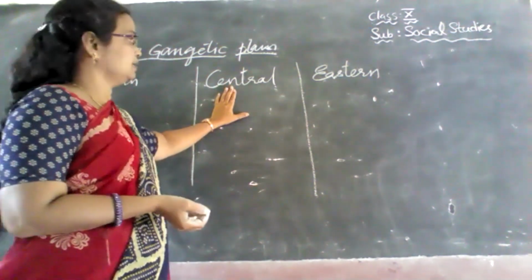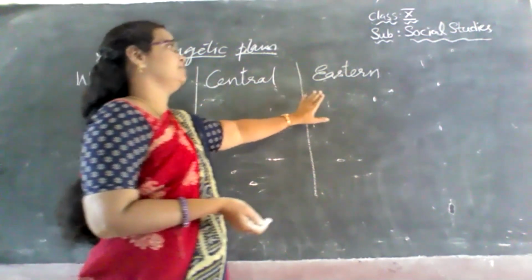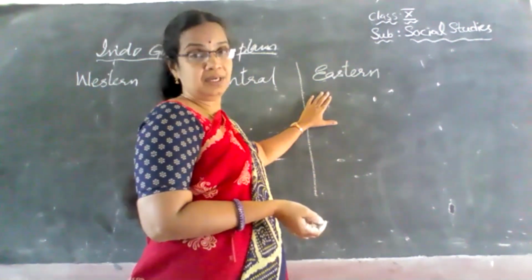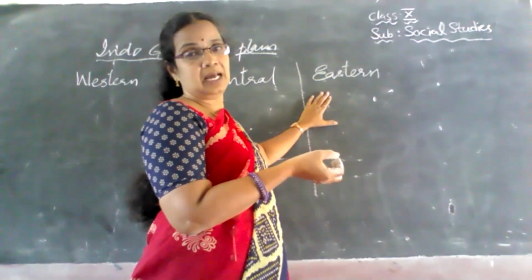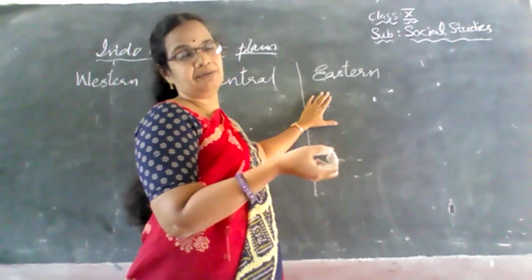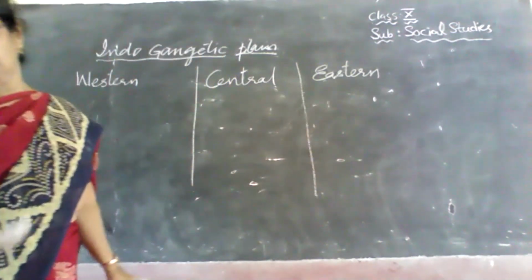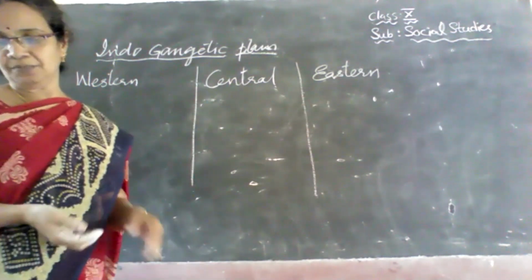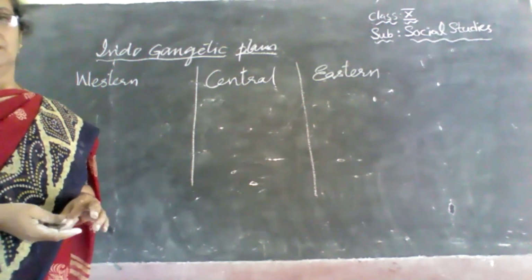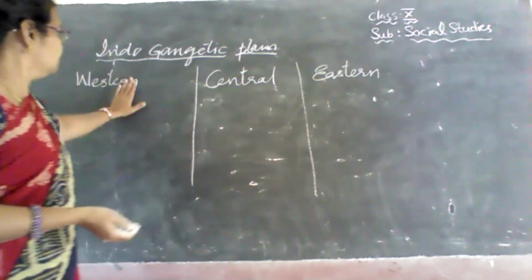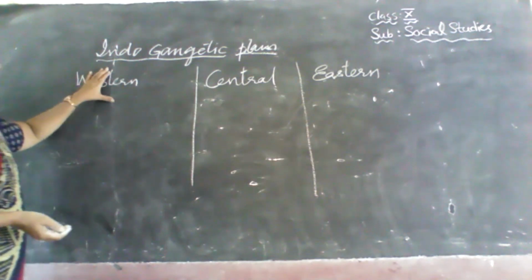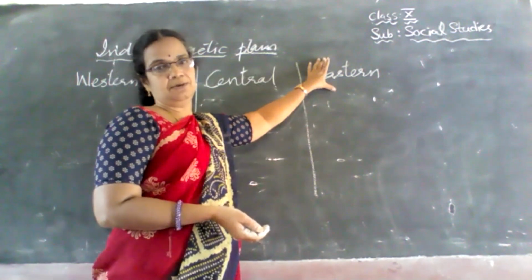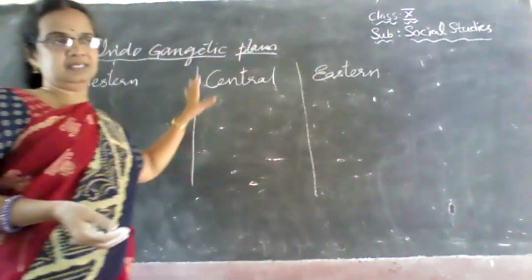Okay, and next coming to the eastern part. The eastern part of the Gangetic plain is mostly formed because of the flow of the alluvium brought by the river Brahmaputra. It is brought by river Brahmaputra, and it exists in the Brahmaputra valley in Assam, a very narrow belt. And here the prominence of river Indus, here the prominence of river Ganges, and here the prominence of river Brahmaputra is found.